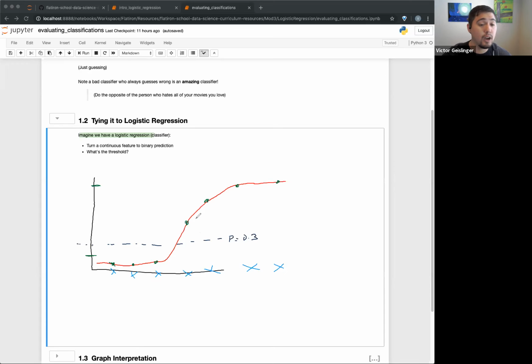Anything greater than 0.3, we say yes, this is all in the yes category. Well, the thing is that this might be a false positive, because depending on our training data, this might actually be classified as no. So we have to figure out what kind of threshold to use. Let's instead have a threshold closer to up here, because we want to make sure we don't get any extra false positives.